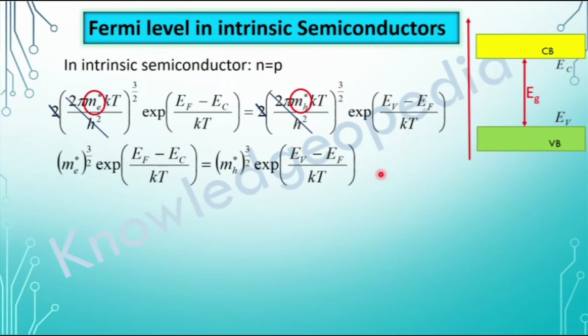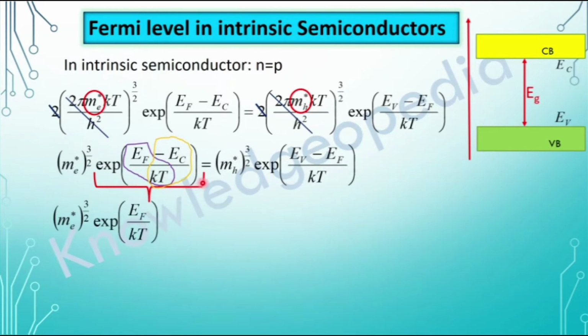Now we will do some simplifications. Here m star to the power 3 by 2 will remain as it is. In the exponential term, we have two terms. The first one is exponential EF by kT and the second term is exponential minus Ec by kT. So, we can divide this exponential term into two terms: one is exponential EF by kT and the second one is exponential minus Ec by kT.